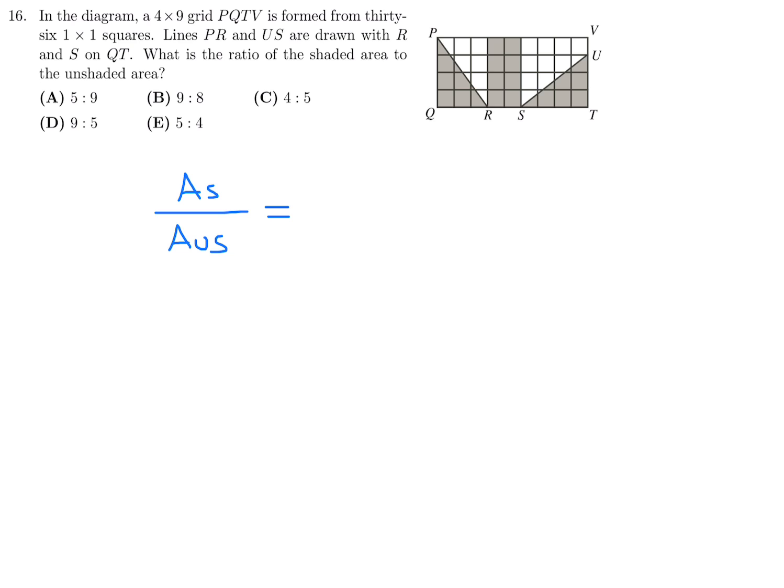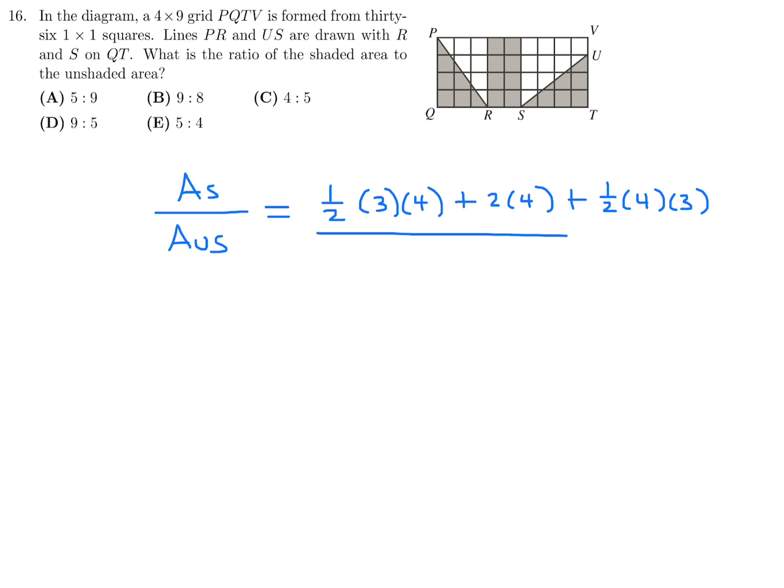Okay, so this should be pretty straightforward. So we're just going to add, I guess, this triangle, that rectangle, and then this triangle. So the first one is 1/2 base times height, which is 3 times 4. The rectangle is 2 times 4, and that other triangle is 1/2 4 times 3.